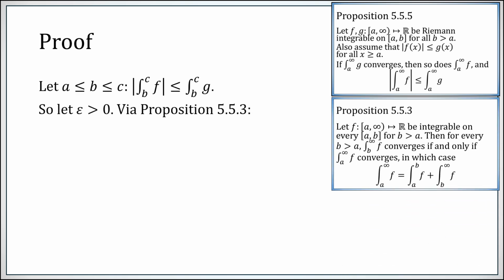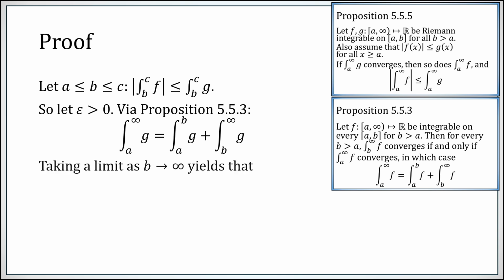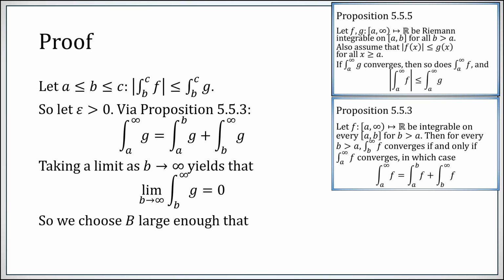Now let epsilon be arbitrary and recall prop 5.5.3, that these unbounded interval improper integrals have the same additive property on their regions that nice proper integrals did. Then the integral from a to infinity can be expressed as the integral from a to b plus the integral from b to infinity. So now let's take a limit as b goes to infinity. Since b is going to infinity, we'll recover this improper integral, so this tail piece must be converging to 0. So the limit as b goes to infinity of the integral from b to infinity of g must be 0. In other words, we can choose capital B large enough so that this improper integral is less than epsilon.